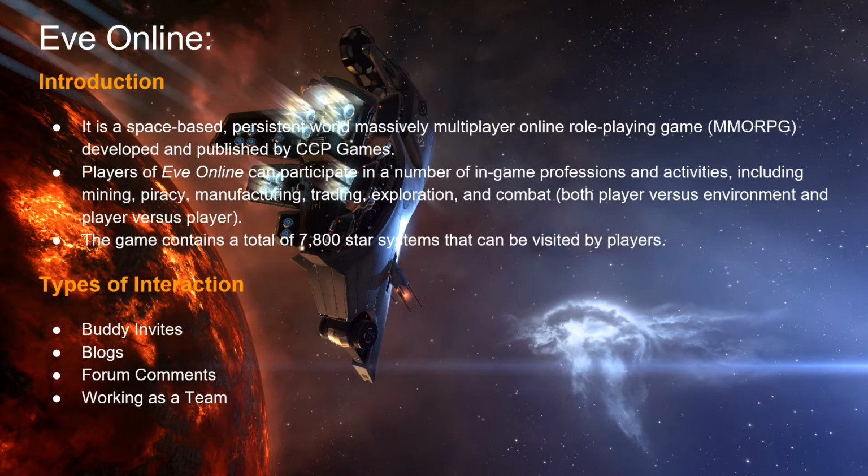But before that, let's move on to EVE Online's history. It's basically a space-based, persistent world, massively multiplayer online role-playing game developed and published by CCP Games. Players on the EVE Online platform can participate with each other in a number of in-game professions such as combat, exploration, manufacturing, casinos. The game contains around 7,800 star systems which can be visited by players. For the users, there were different types of interactions as well, such as buddy invites, blogs, forum comments, and working as a team.